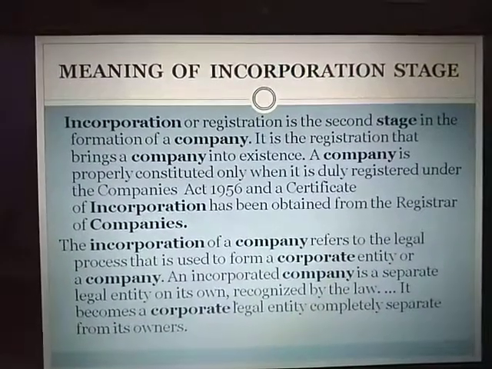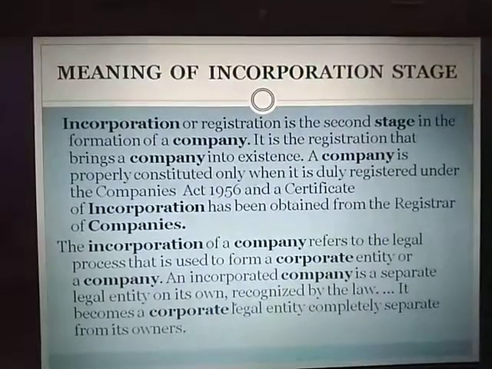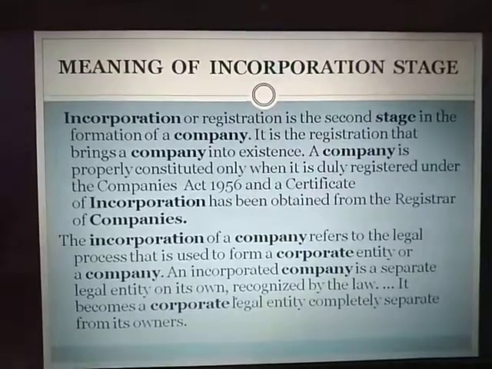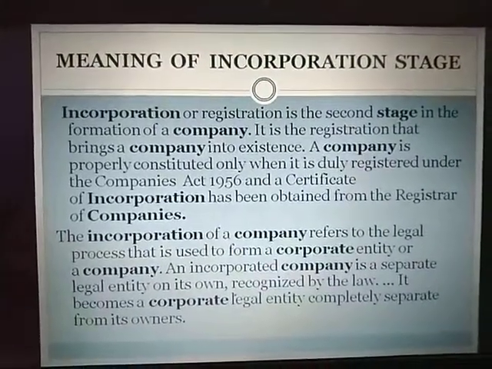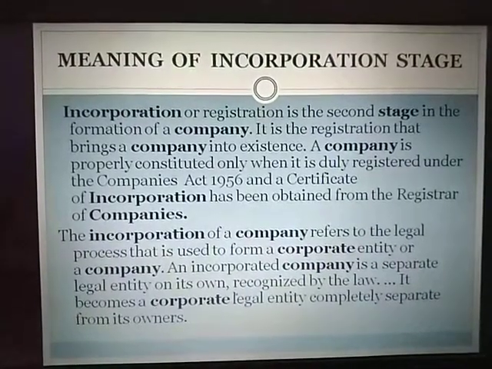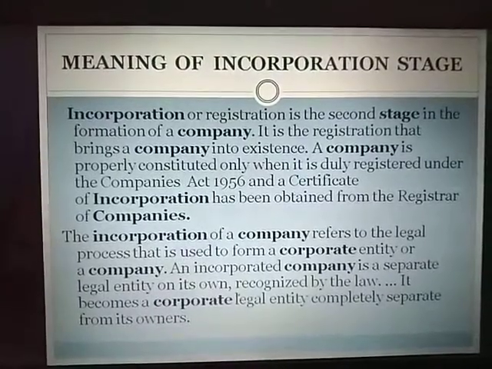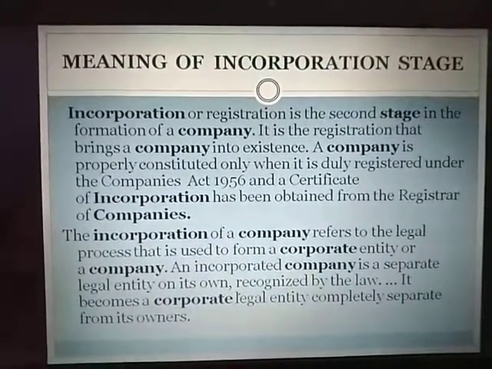Today we will start with the second step in the formation of a company, known as the incorporation stage. Incorporation stage means the registration of the company. A company will be registered under the Companies Act 1956, and they will obtain a certificate of incorporation which will enable them to have a separate legal existence from its owners, directors, shareholders, etc.